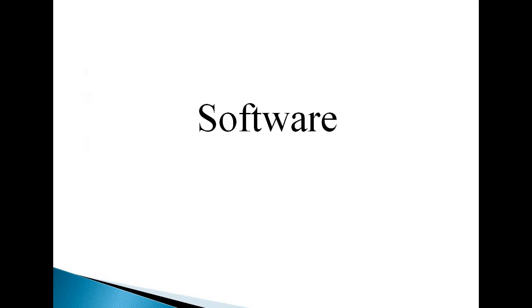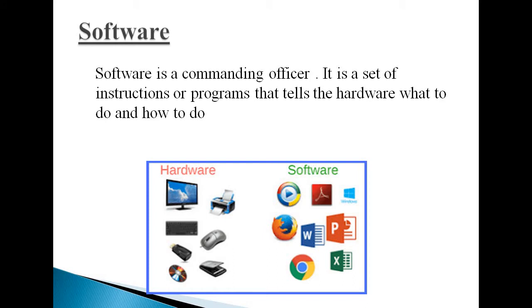Now we will see what software is. As I said before, software is the commanding officer. We can define it as a set of instructions or programs that tells the hardware what to do and how to do it. From this picture, you will get a clear idea of what is hardware and software. Hardware is monitor, keyboard, mouse, printer, CD-ROM. All of this comes under hardware. Microsoft Windows, Microsoft Word, Microsoft Excel, then Google Chrome, Mozilla Firefox, PDF, all of this comes under software.